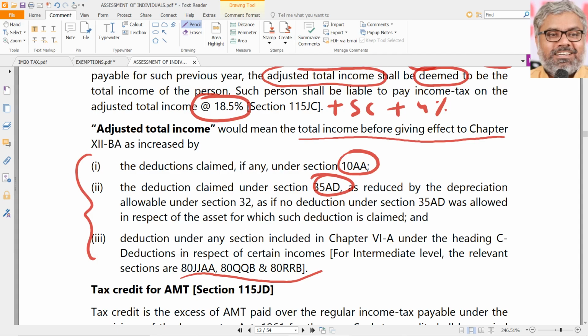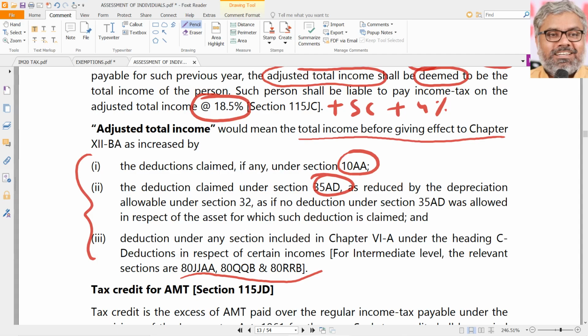So if the SSC did not claim these exemptions, how much would have been his total income? That is called adjusted total income. In other words, after calculating the total income, you just add back all the deductions which are claimed under 10AA or 35AD or other deductions of 80JJAA, QQB or RRB.